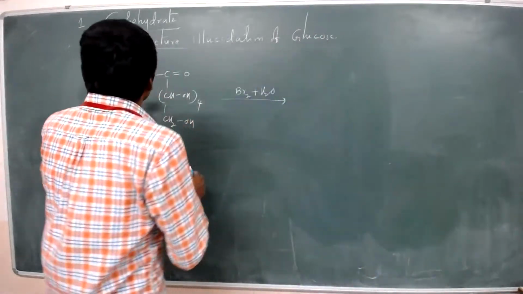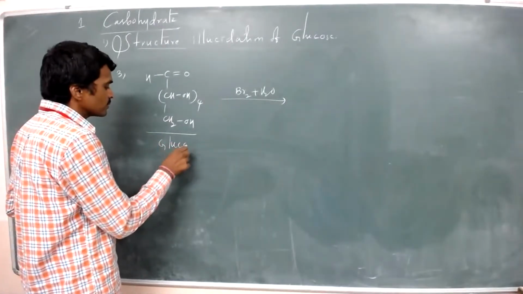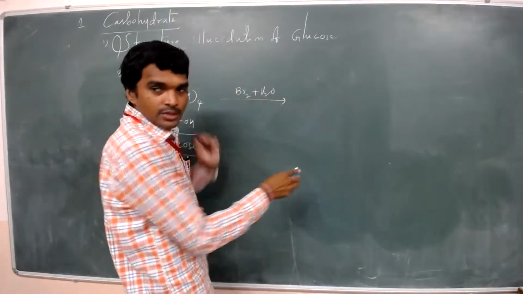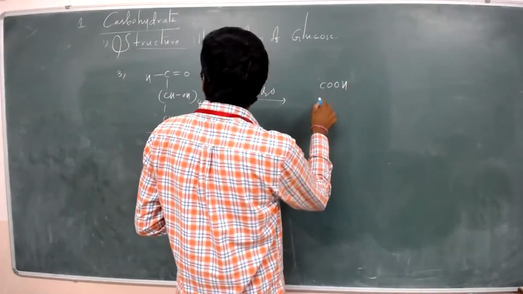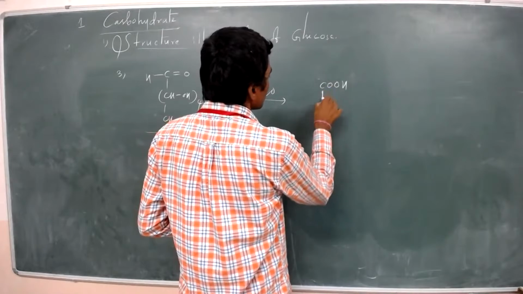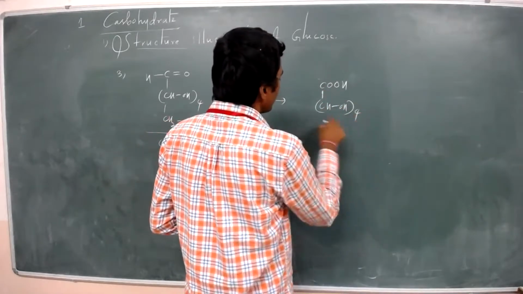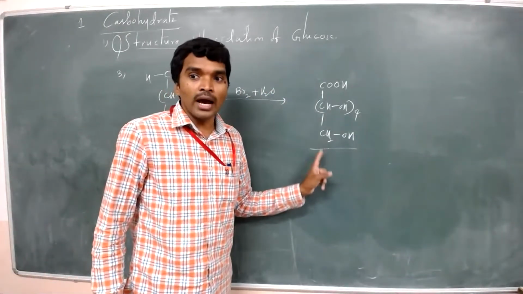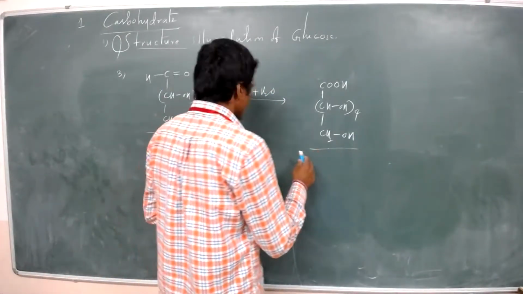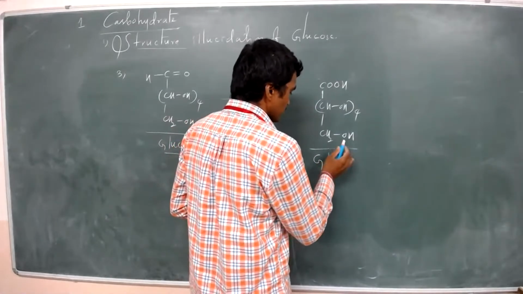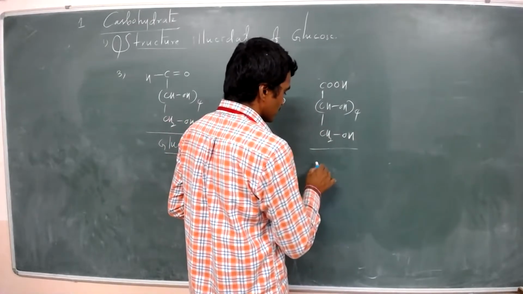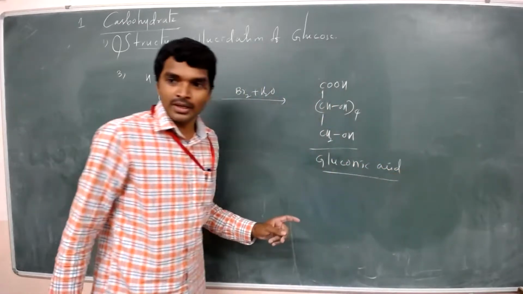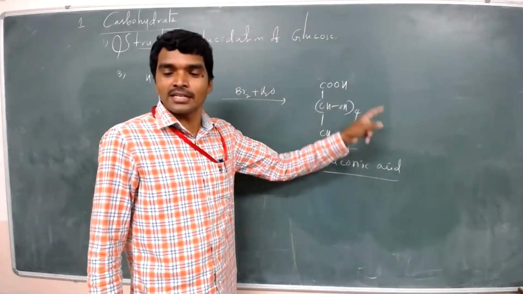So here what happened, this is glucose. This reacts with Br2 plus H2O, forming COOH, CH2OH taken 4, and CH2OH. This is gluconic acid, which is called gluconic acid.